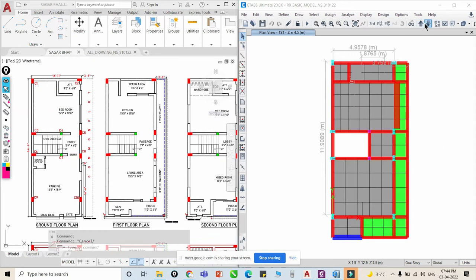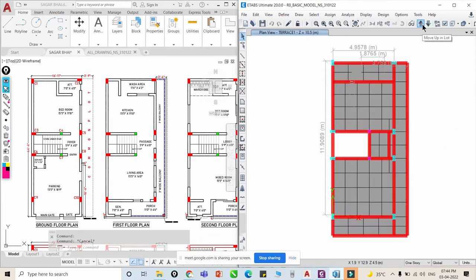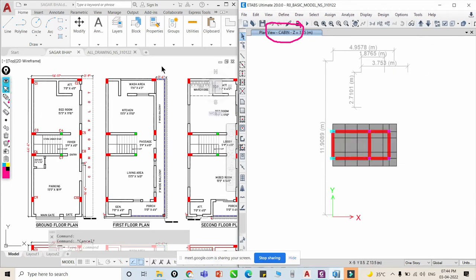Sorry, this is our second floor plan. This is our terrace floor plan. You can see I just gave the naming here. Here you will see the naming floor wise. So it's a terrace and a terrace cabin, right? In this manner we have to prepare our model.